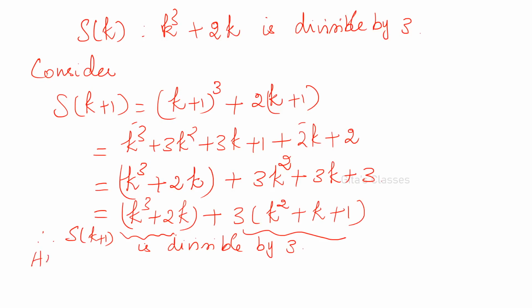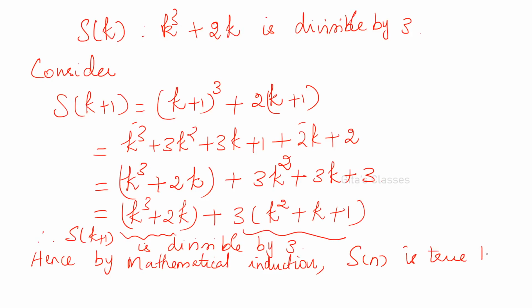Hence by mathematical induction, we have proved that S of 1 is true, we have assumed S of k is true, and we have proved that S of k plus 1 is true. Therefore, by mathematical induction, S of n is true for all n. Okay.